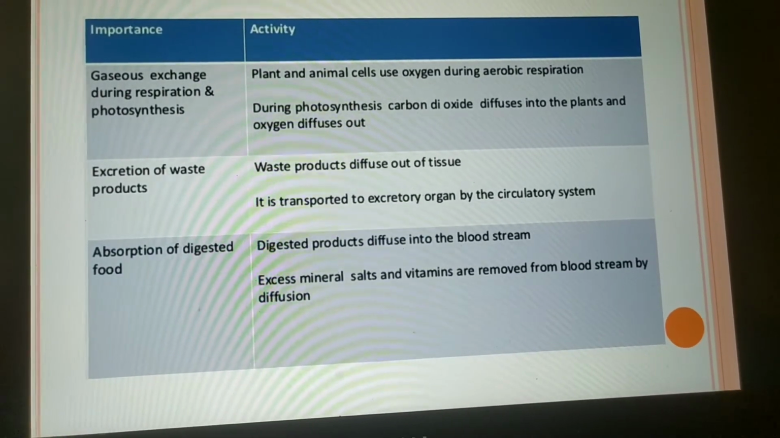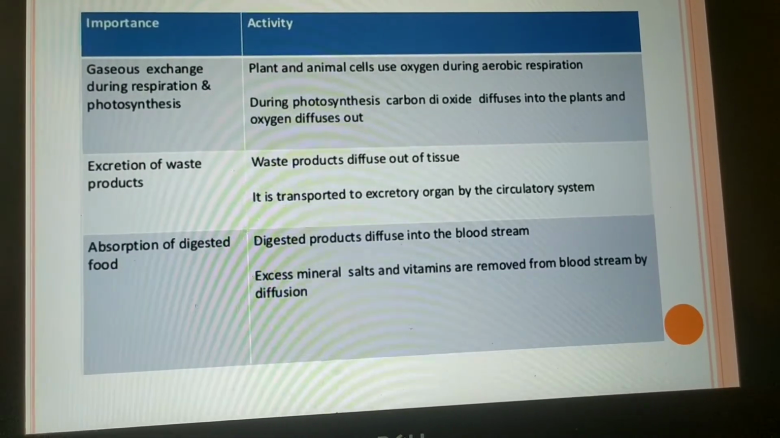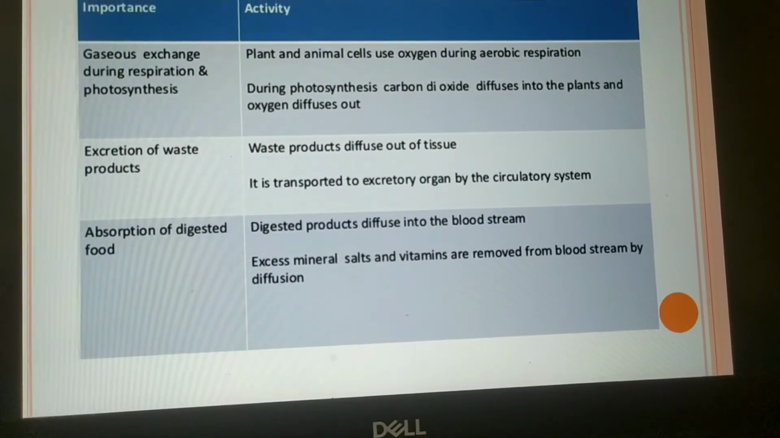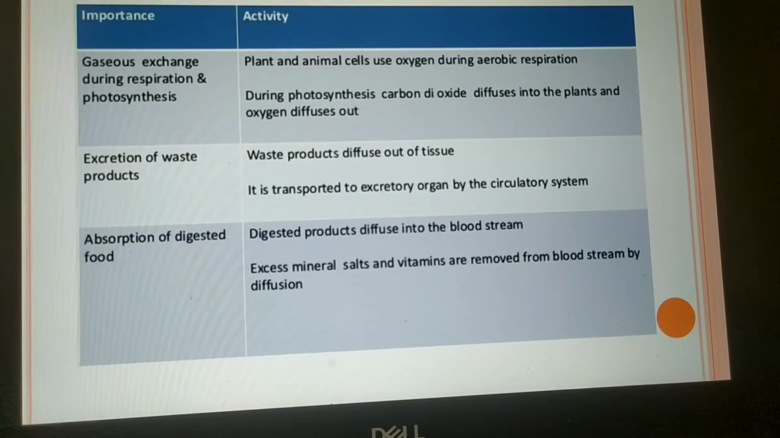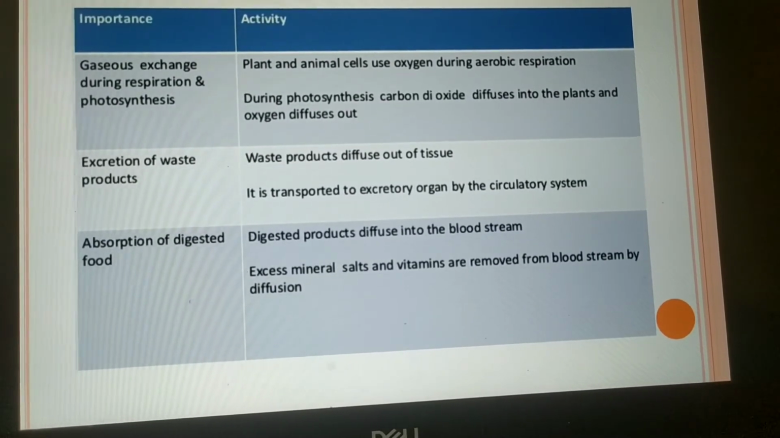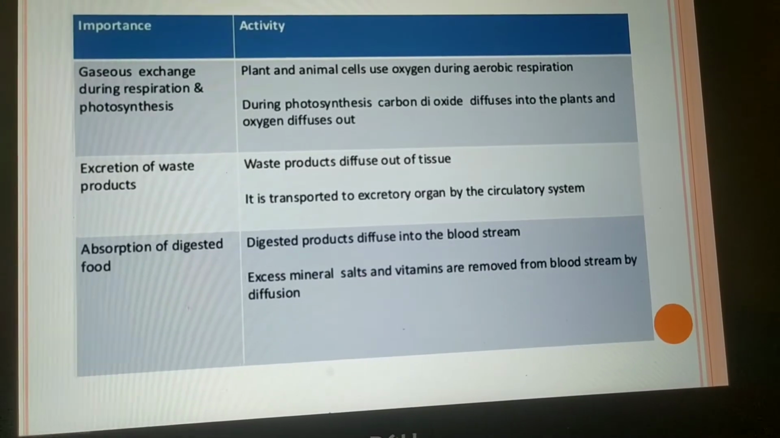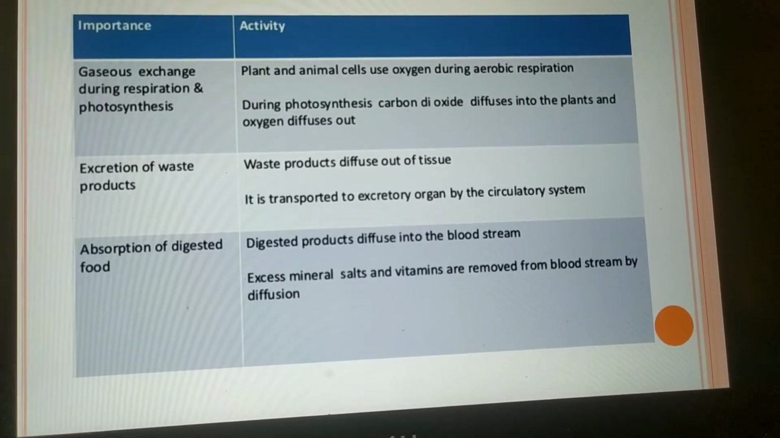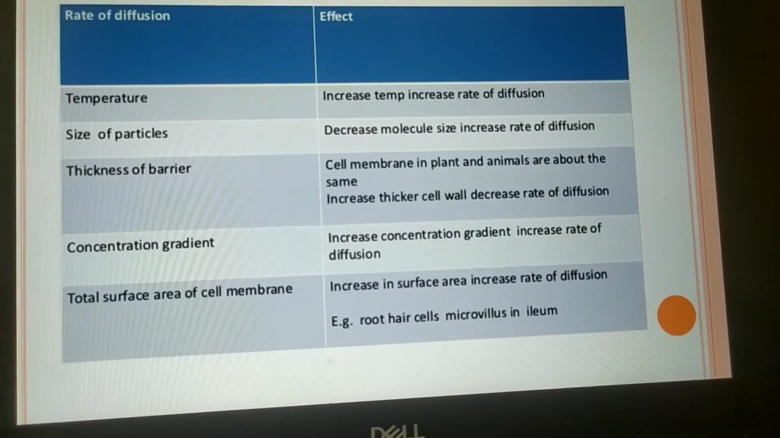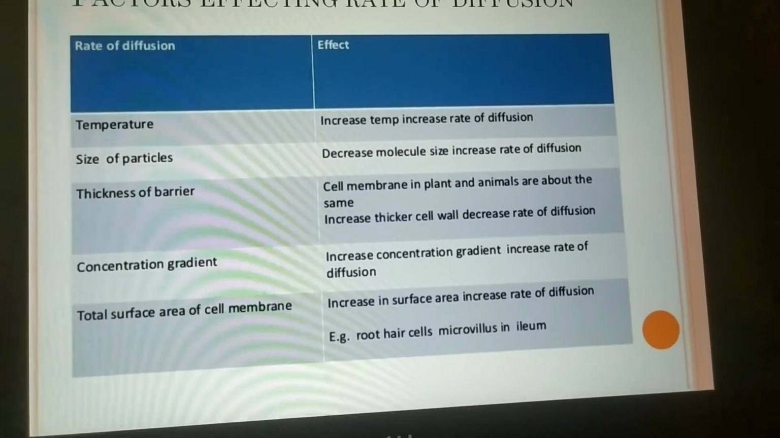Coming to the excretion of waste products, they diffuse out of the tissue in both plants and animal cells. Then absorption of digested food: digested food diffuses into the bloodstream, and excess mineral salts and vitamins are removed from the bloodstream by the process of diffusion. Now, what are the factors which affect the rate of diffusion?